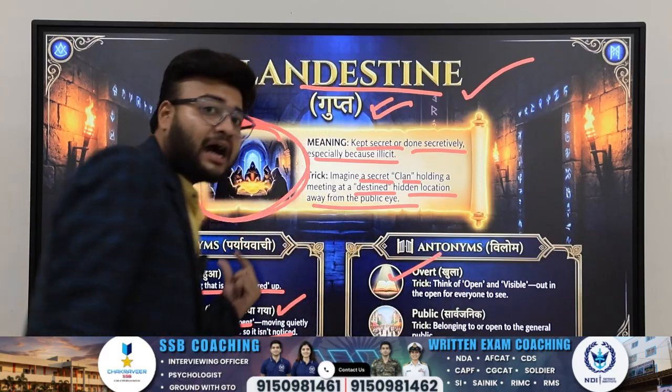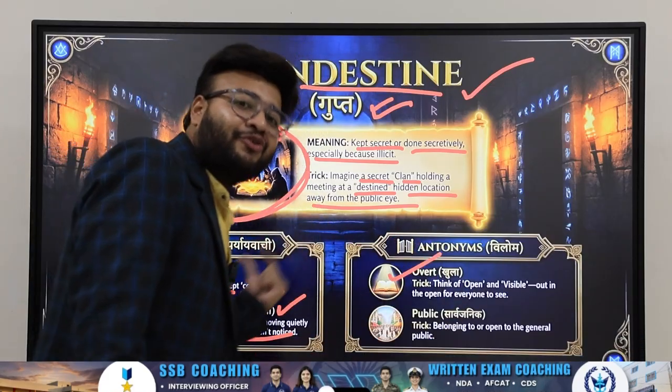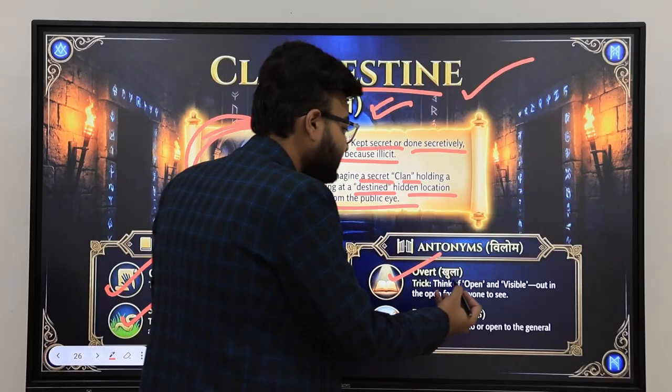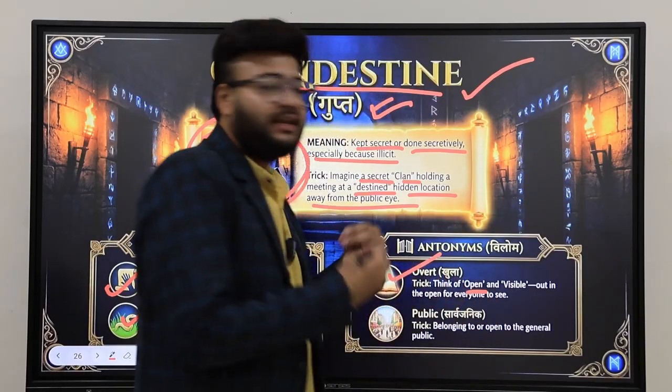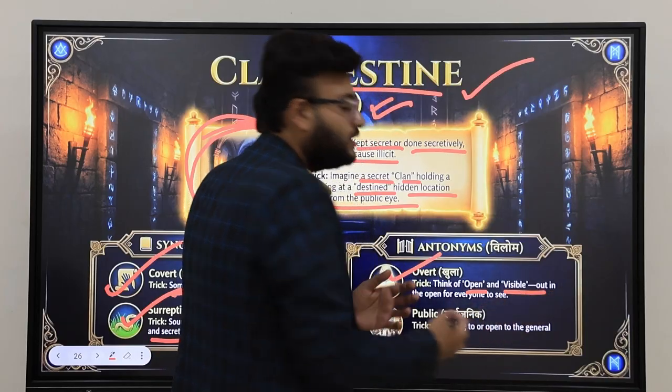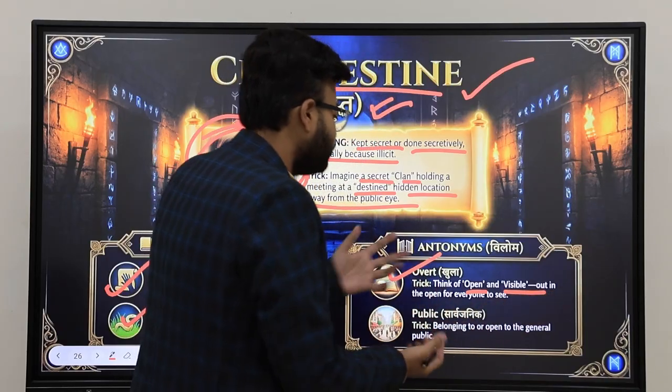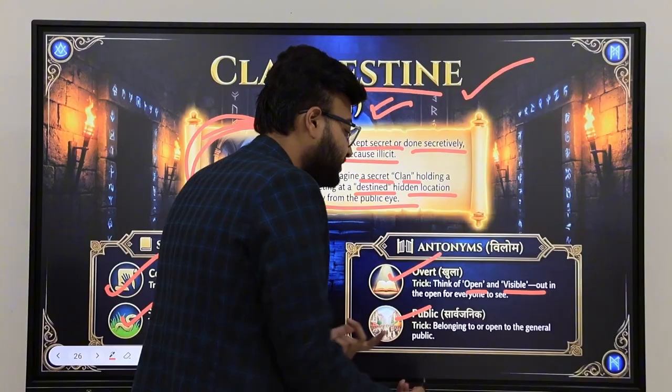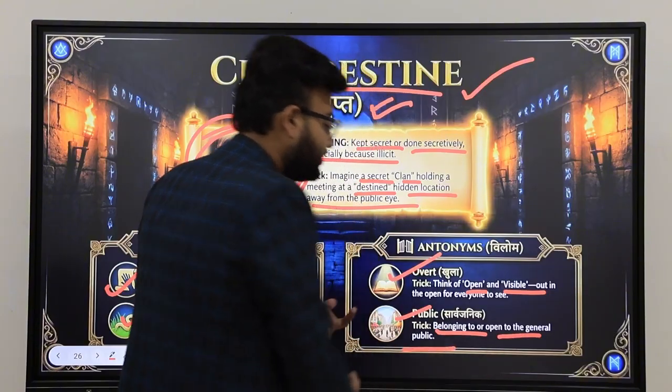Now what is the opposite of covert? The opposite of covert will be overt. Overt means open, very much visible to everyone. Now what is public? Public means belonging or open to the general public.